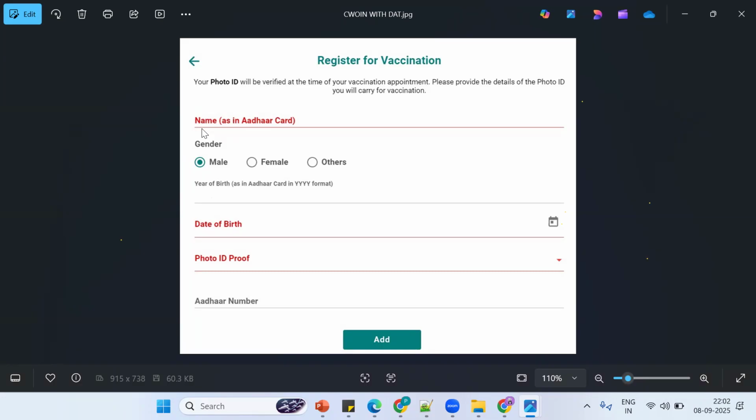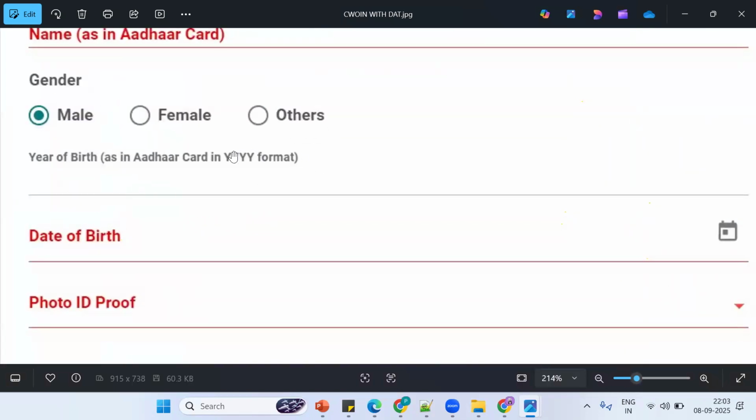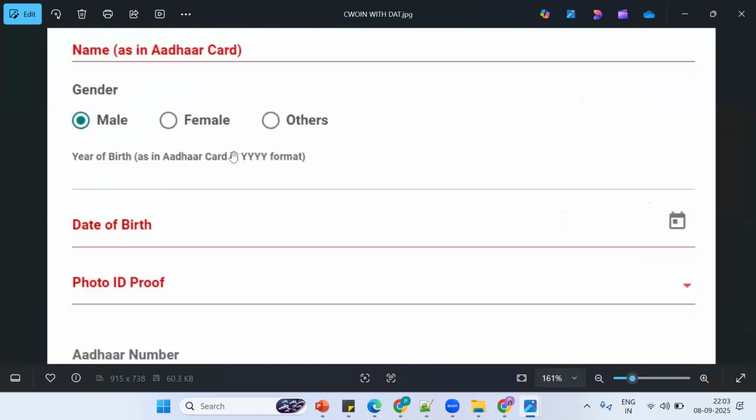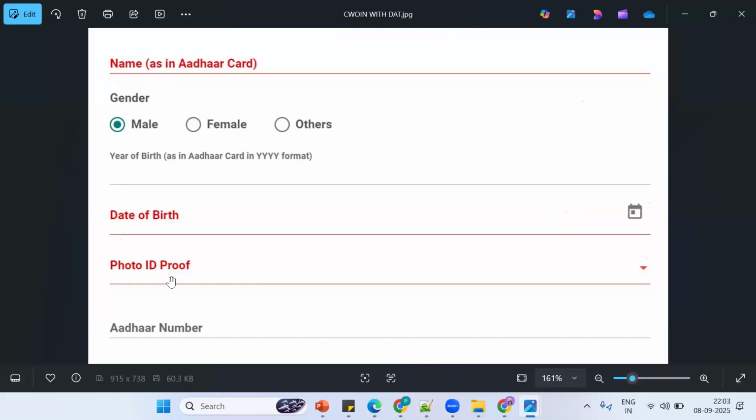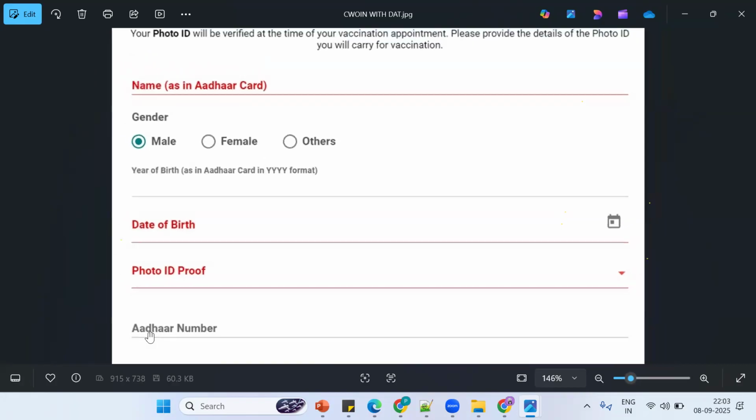Year of birth: is it a number or a date? Year of birth is a number only, like 2000, 1998. But date of birth, like 01-01, something like this, is nothing but a date of birth, so we should go for a date column. If I go for date of birth, I use the date data type. Suppose a photo, what is it? It's alphanumeric, so a varchar kind of thing. Okay, this is the functionality.